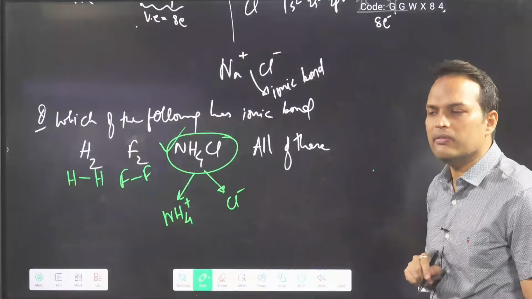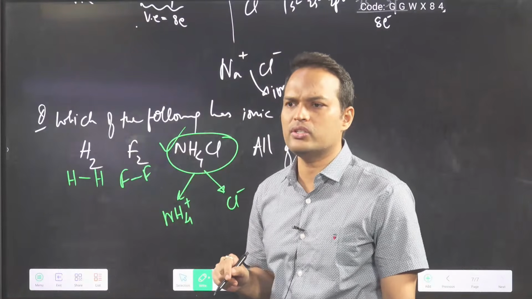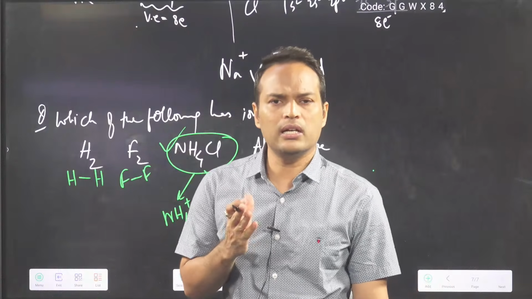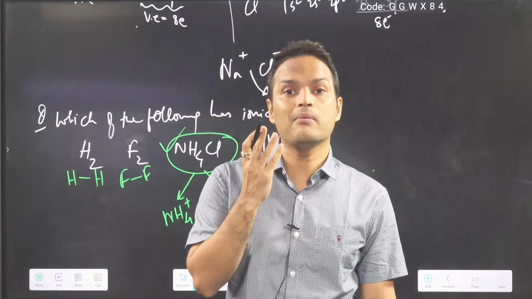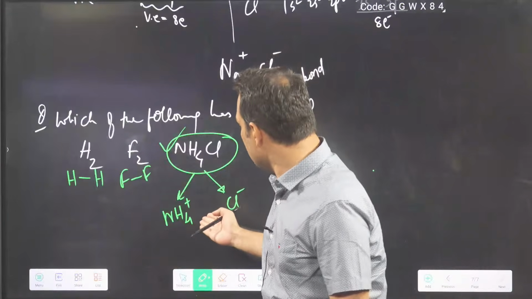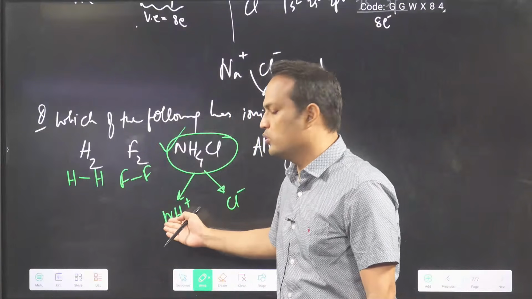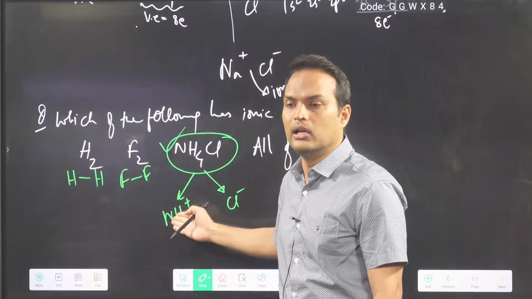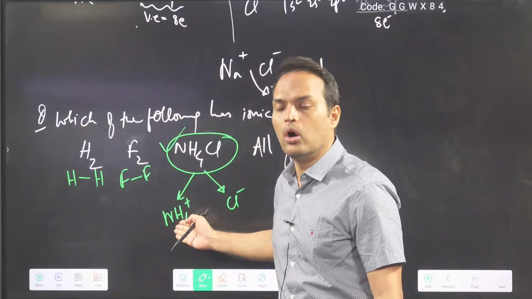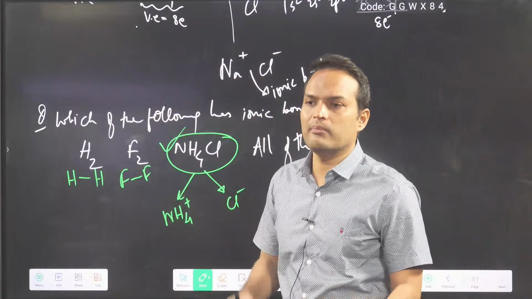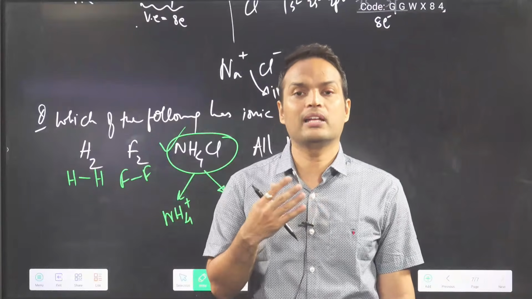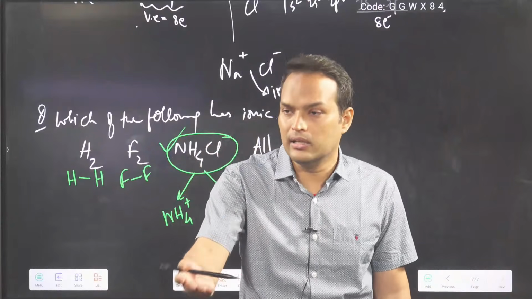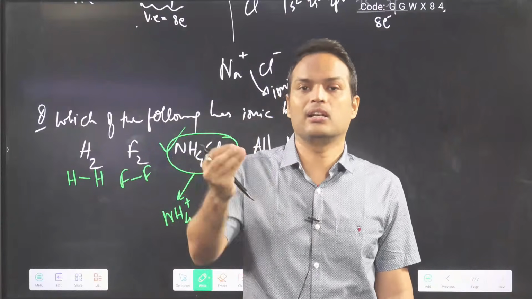But here we find a very interesting thing. Sir, you have said that cations are formed by metal. Where is the metal here? Nitrogen, non-metal. Hydrogen, non-metal. Where is the metal? Then I will tell you that I have written generally metal. Generally, bhaiya, generally.